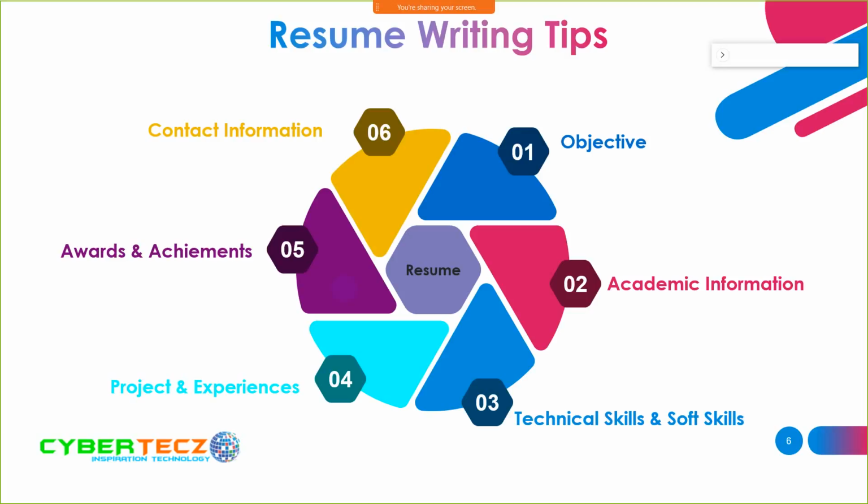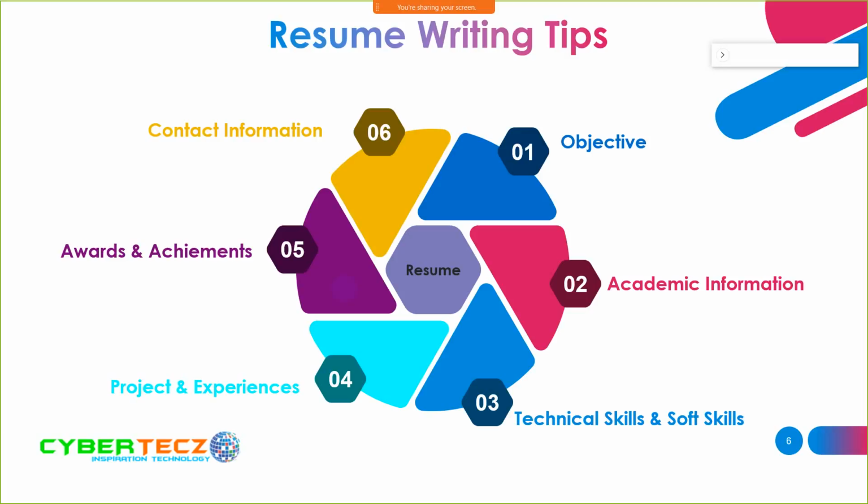Guys, if you are coming from a fresher background, if you have just passed out, then add your academic project. And in case you have experience in a particular industry, then you can add your experience in your resume. After that, awards and achievements. And guys, don't add things here like I have donated 2 liters of blood, and I have donated 1 kidney here and 1 kidney there. If you don't have knowledge of the technical skills, and you have still donated kidneys here and there, then you will not get a place in a company. Don't add these things. Just add things here if you have real achievements in your career, like first award and second award.